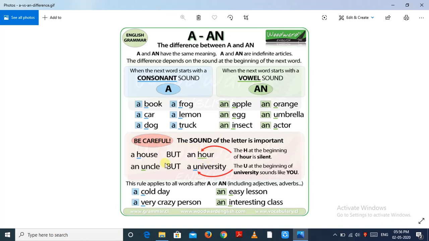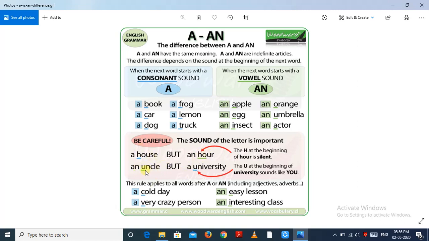So while using "an", we should be very careful about the vowel sounds. Though it is H consonant letter, the sound is a vowel sound. Here in "house", H is the consonant letter and also consonant sound, so we use "a". So we should not confuse with these type of words.